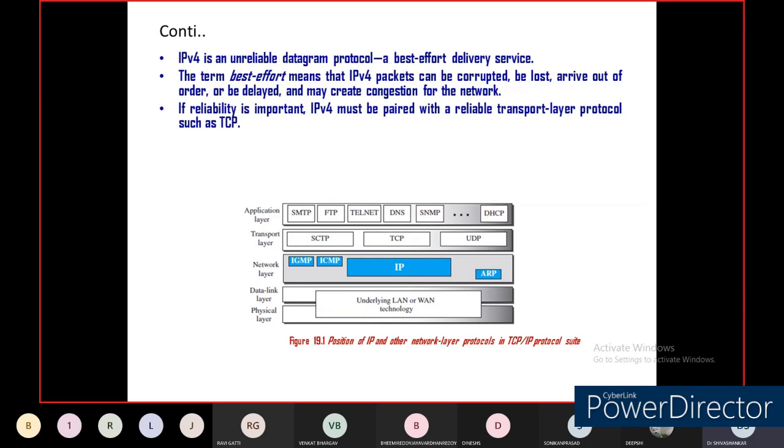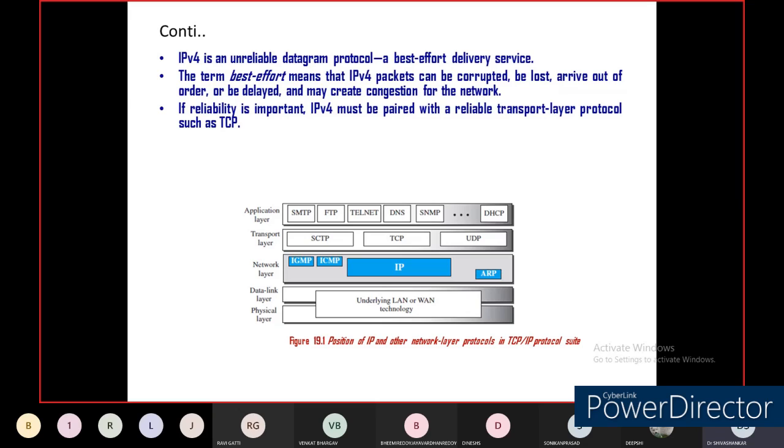Students, as I told you, IPv4 is a connectionless protocol and an unreliable datagram protocol. How to avoid this? If IPv4 is supported by the TCP protocol, and TCP is connection oriented, then IPv4, which is connectionless, when paired with TCP becomes a more reliable datagram protocol.